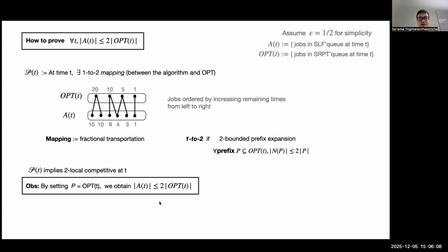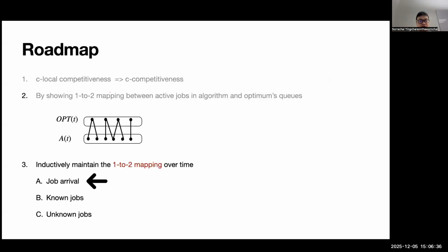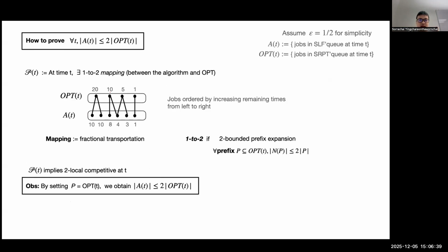So very good. And if we have this 1-to-2 mapping, it's not hard to see that you immediately get competitiveness at this time, because you can set this P in the prefix to be the whole opt, right? The whole set of jobs in the opt. And then we get the local competitiveness immediately. Okay, so in this notation, N of P means the neighborhood of P, right? So the expansion is size 2.